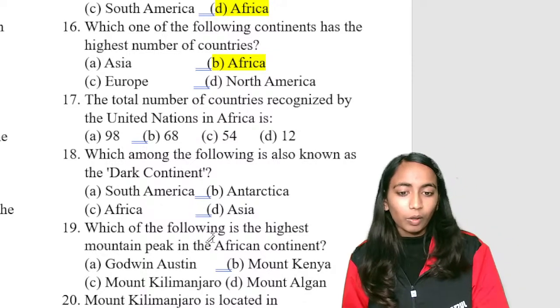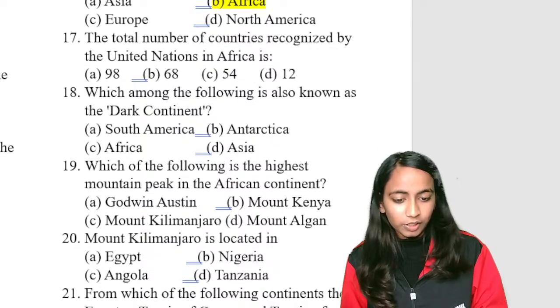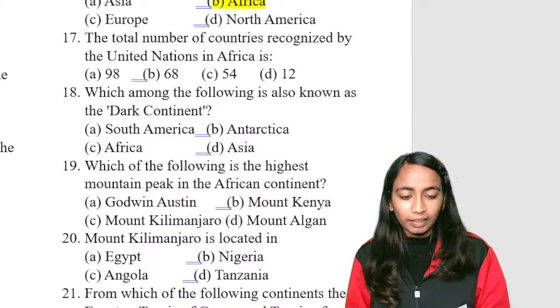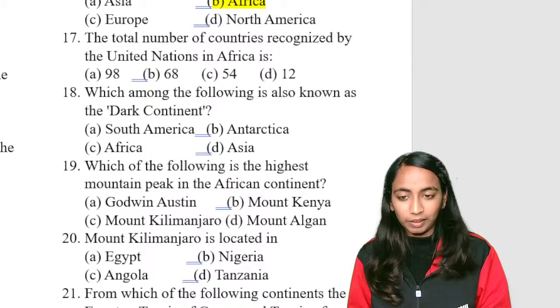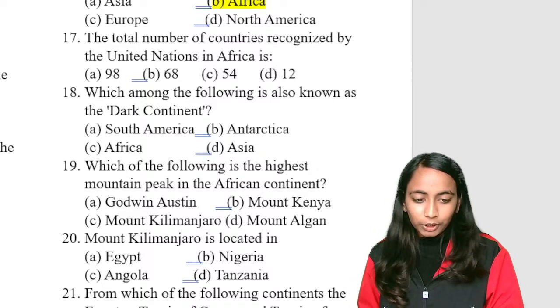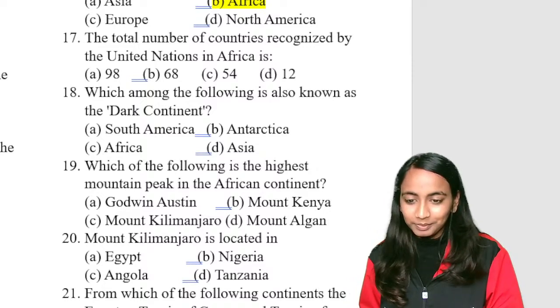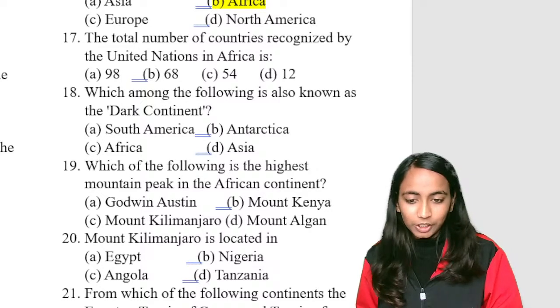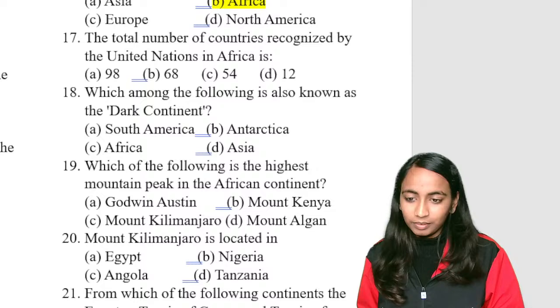Next is, according to the United Nations, total countries कितने होंगे अफ्रीका में? According to United Nations, how many countries are there in Africa? Correct, Mithra. That's right. According to the United Nations, total number of countries in Africa.